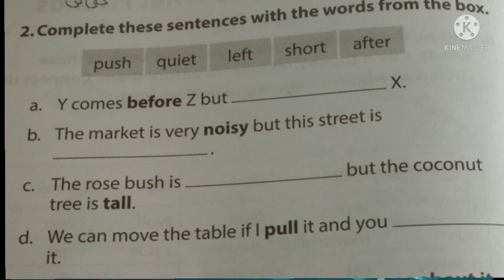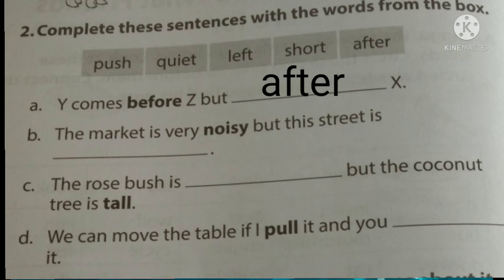First one, A: Y comes before Z but dash X. So here which word is in bold? Yes, before. So what is the opposite of before? Yes, after. So here you can write after.